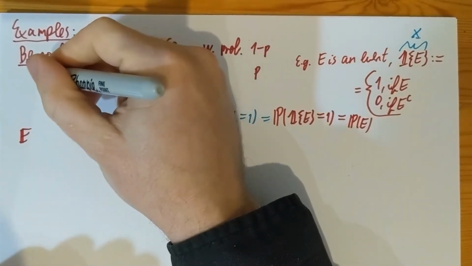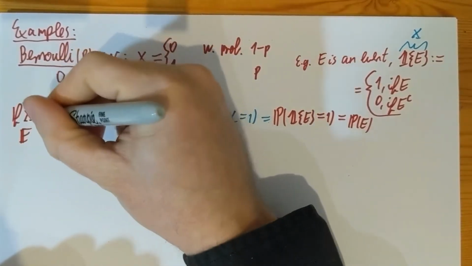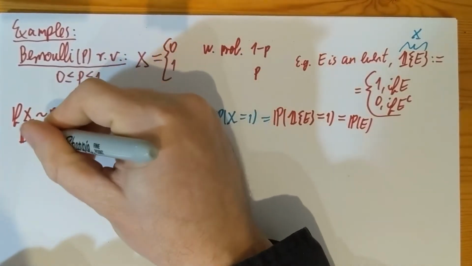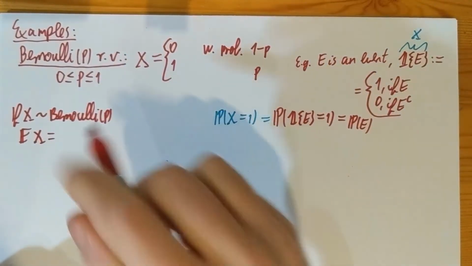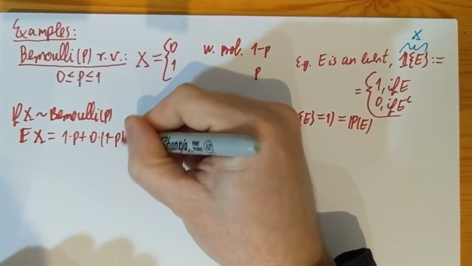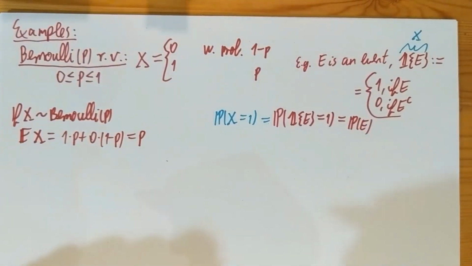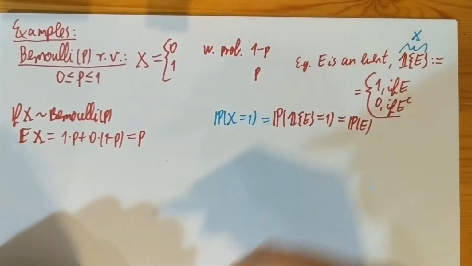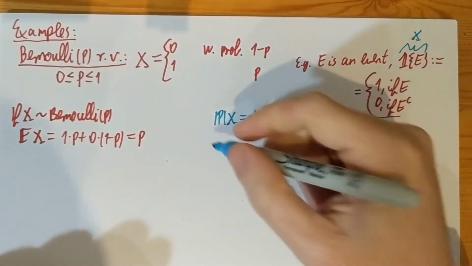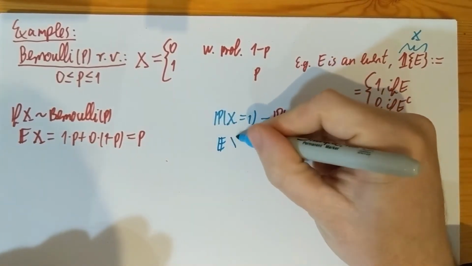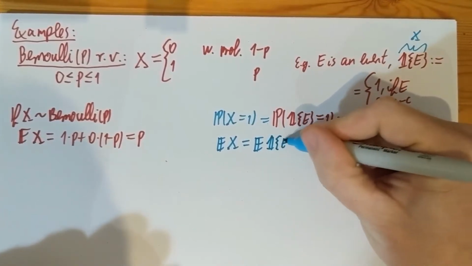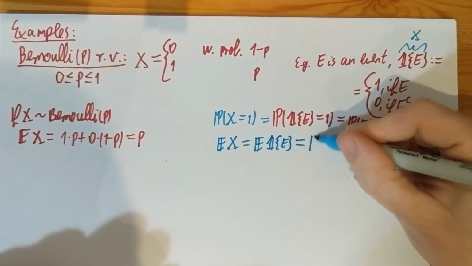If X has this distribution, Bernoulli P, then the expectation of X is just 1 times P plus 0 times 1 minus P, which is of course P. So the mean of the Bernoulli is P, and actually it's good to keep this in mind. In particular, if your Bernoulli random variable is the indicator of some event, then the expectation of the indicator of an event is equal to the probability of that event.